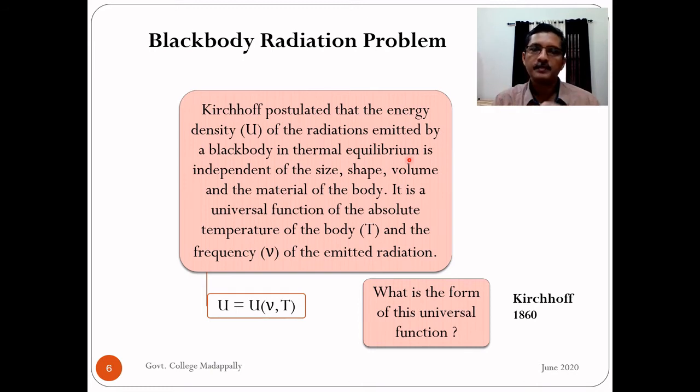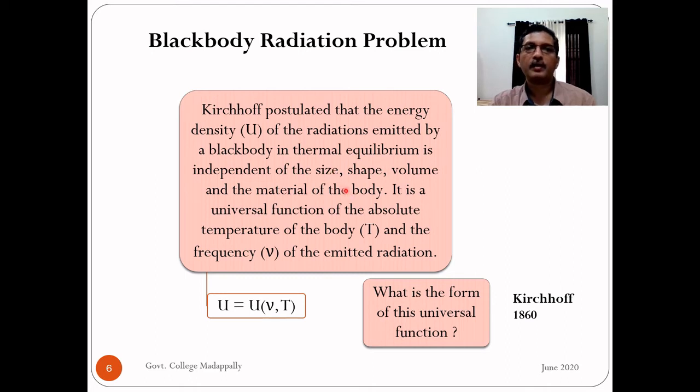Now, if we measure the energy density of these radiations, energy density means energy per unit volume, okay, let us use the symbol capital U for that. Kirchhoff found that this energy density will be independent of the size of the body, shape of the body, volume of the body and the material of the body.